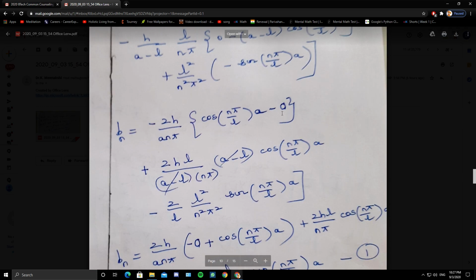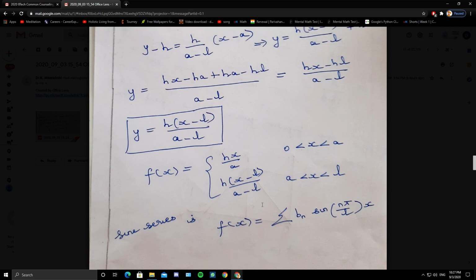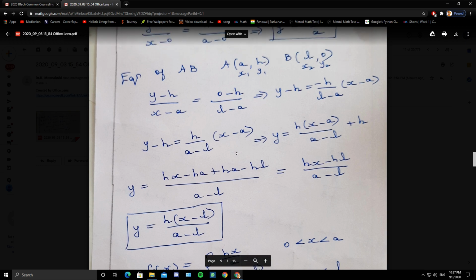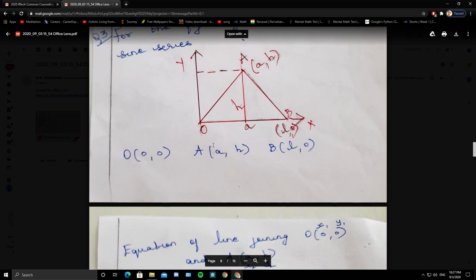So the sine series for f of x is converging to summation 1 into sine of n pi by L x. See, this problem, I don't think they will ask. So that's why I have skipped the working for bn. It's enough if you understand. You can learn this problem at last.